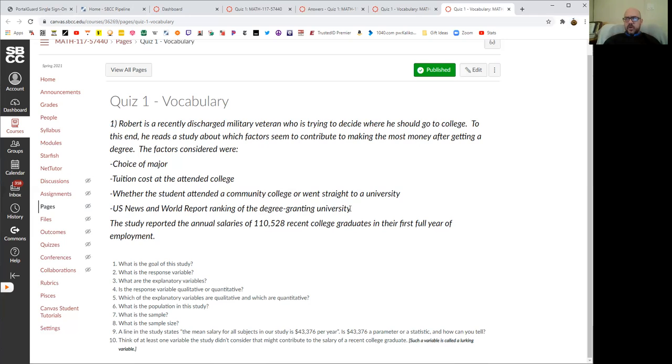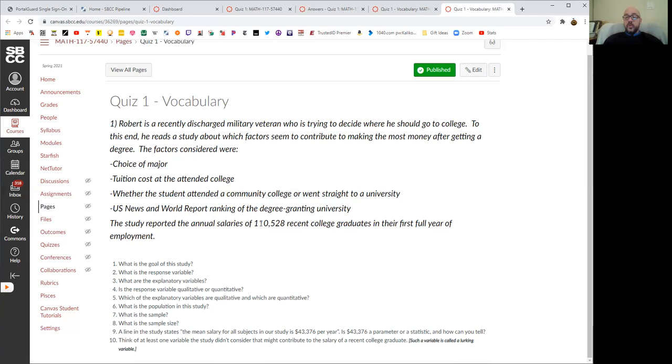So this is what's called interval as opposed to ratio, which that distinction is 100% unimportant as far as I'm concerned. It's just a thing I thought I'd mention here. Some stats classes and some teachers seem to think it's really important and hit it really hard, but I've never actually seen a use for it. But anyway, this one's called interval because you can subtract them. And then the qualitative ones are the other ones, whether the student attended a community college and what their major was. So those are things that are not numbers.